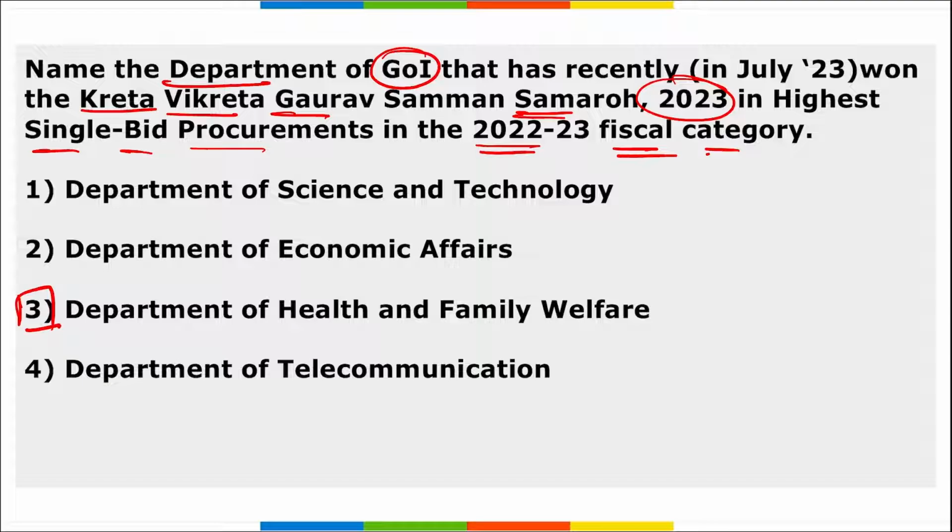They come under the Ministry of Health and Family Welfare, and they have won this Kreta Vikreta Gaurav Samman Samaroh 2023 in the highest single bid procurement. This event was organized by the GeM Portal, that is your Government e-Marketplace. Correct.